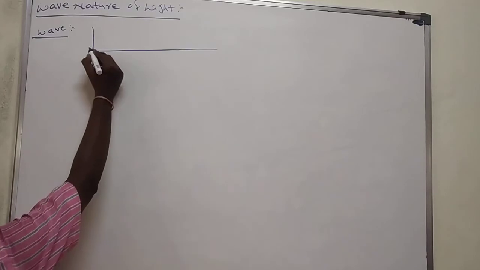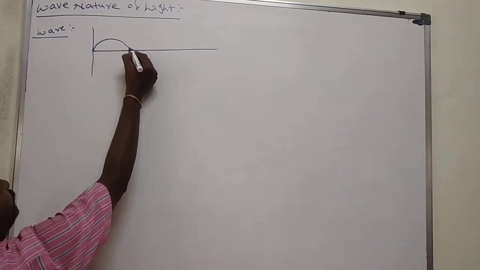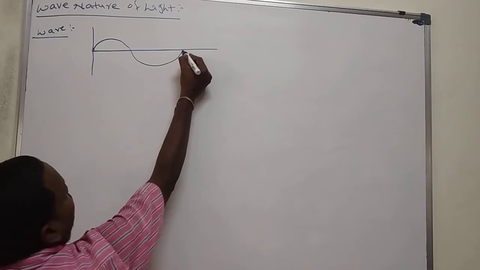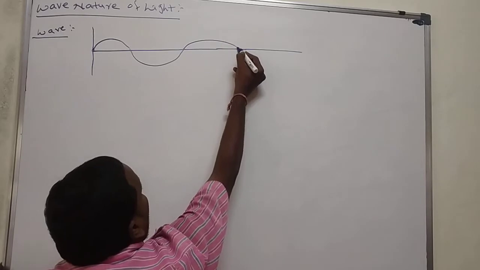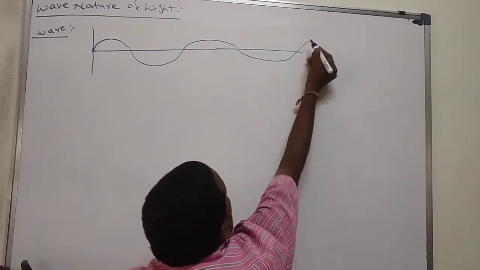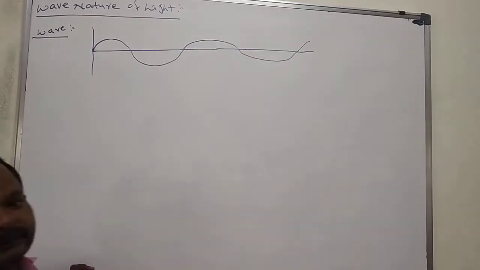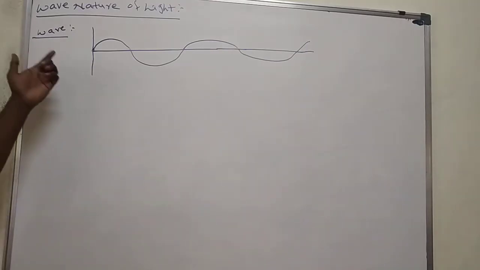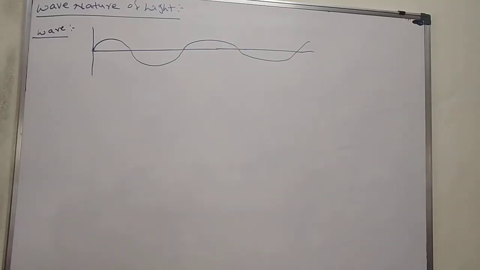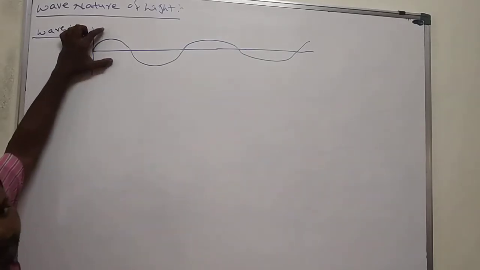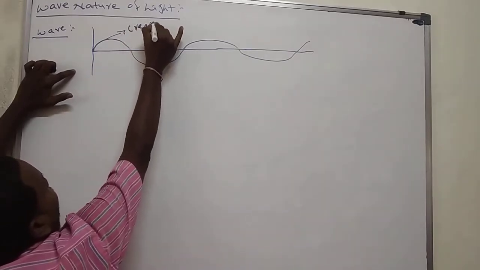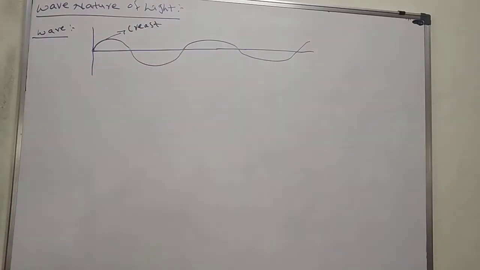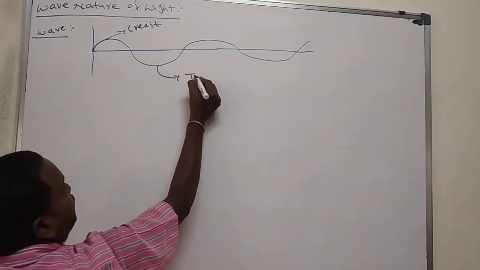If you disturb here, what happened? First it moves up, then it moves downside. Next in continuation like this. Again it moves upside, again downside, like this. This we call a wave. First it moves upside, then downside. This upside area is called the crest. Here this is called the trough.